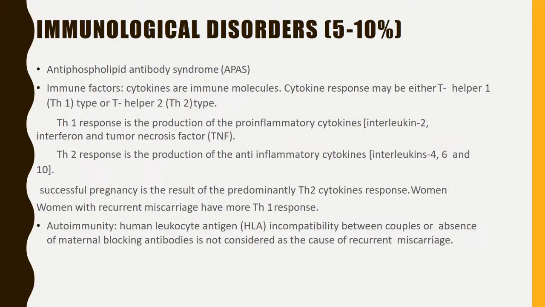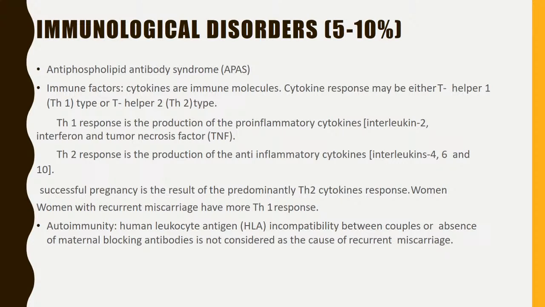Immunological disorders. Most common is antiphospholipid antibody syndrome. Immune factors. Cytokines are immune molecules. The cytokine response may be either T helper 1 or T helper 2 cells. T helper 1 response is the production of pro-inflammatory cytokines, which are interleukin 2, interferon and tumor necrosis factor. T helper 2 cell response is the production of anti-inflammatory cytokines such as interleukin 4, 6 and 10. So the successful pregnancy is the result of predominantly T helper 2 cells, which are interleukin 4, 6 and 10.